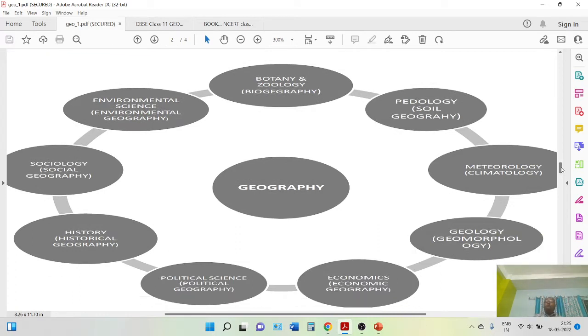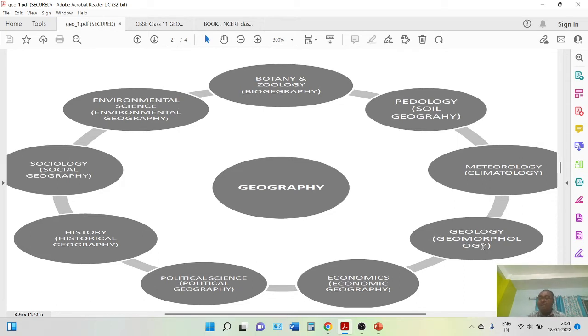Okay, so what I've told you, that geography is a collection of social science as well as natural science. So when we study botany, when we study zoology, botany means plant life, zoology means animal life. This concept in geography is known as biogeography. After that, when we study soil, it becomes pedology or soil geography. Similarly, when we study the climate, the upper air circulation, the cyclone, the rainfall, all these things, it consists of climatology or meteorology.